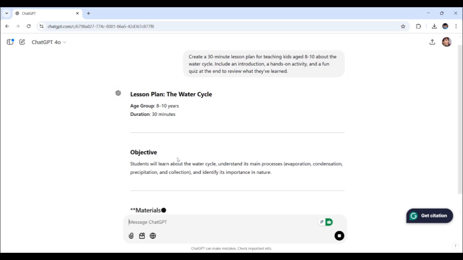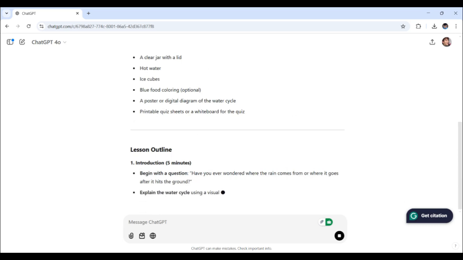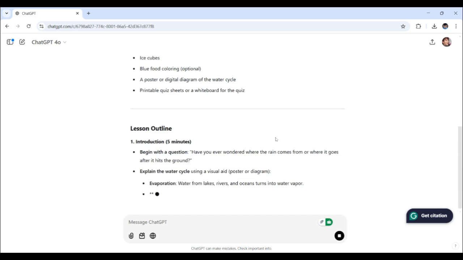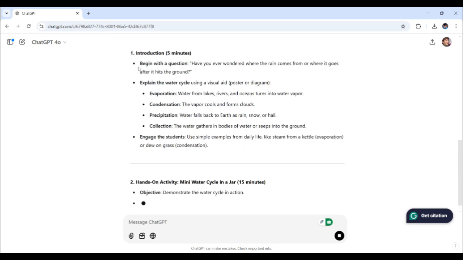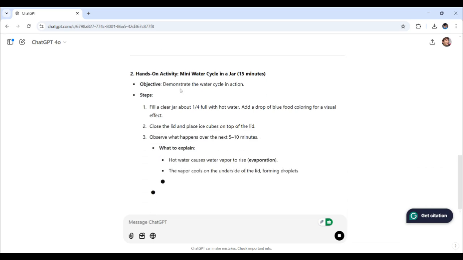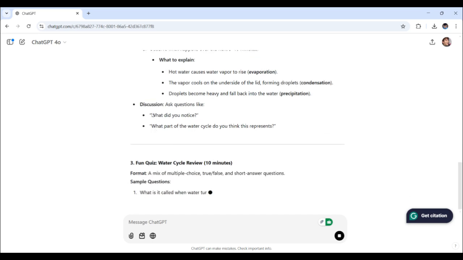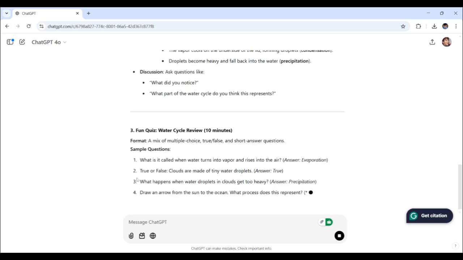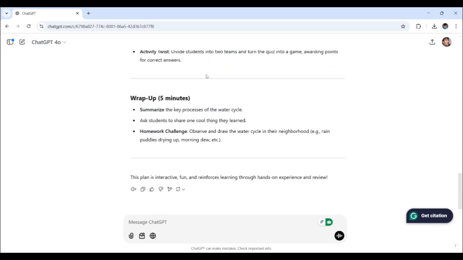Then, seconds in, you'll get a fully formed plan without even spending much more time. And see, look at that. It's quite a fast process here. So, lesson outline. There we go. Introduction. There's the hands-on activity. Mini water cycle in a jar, 15 minutes. There's an objective, steps, discussion. See, fun quiz. There are the sample questions with an activity twist, just to spice up the quiz. There's the wrap up to summarize, and there's a homework challenge.